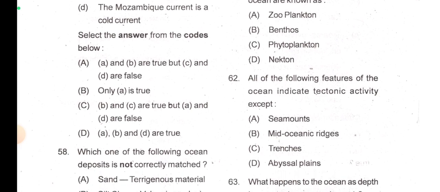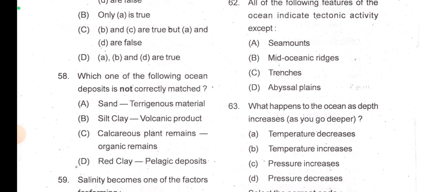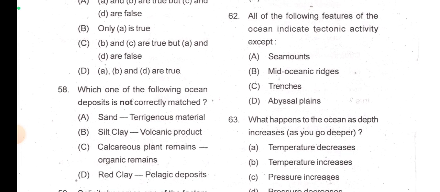note that. All the following features of the ocean indicate tectonic activity except, so this abyssal plains, I think, right? All the following features of the ocean indicate tectonic activity except